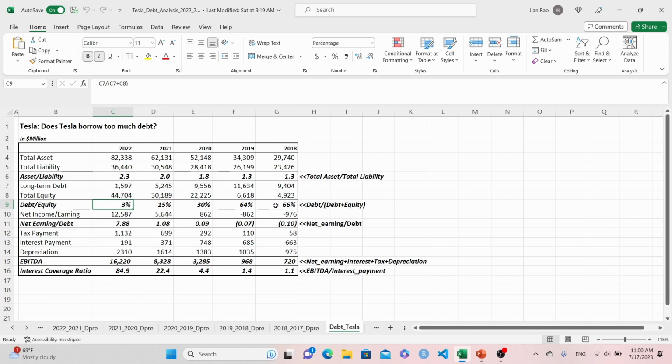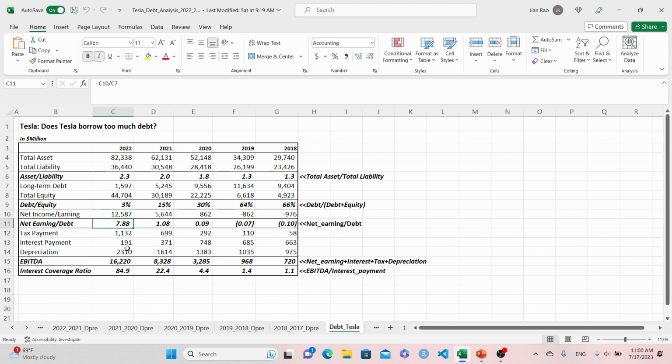If you look back in 2018, the situation was totally opposite. For every $1 of invested capital back in 2018, 66 cents came from long-term debt and only 34 cents came from total equity. Again, Tesla made a significant improvement in its financial situation from 2018 to 2022.